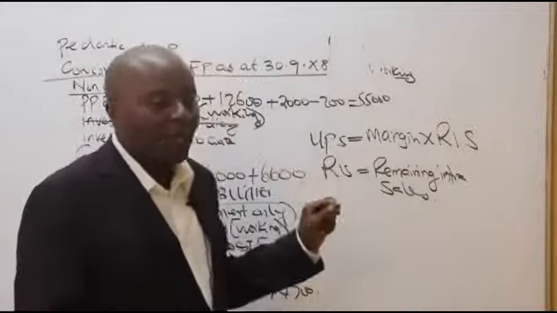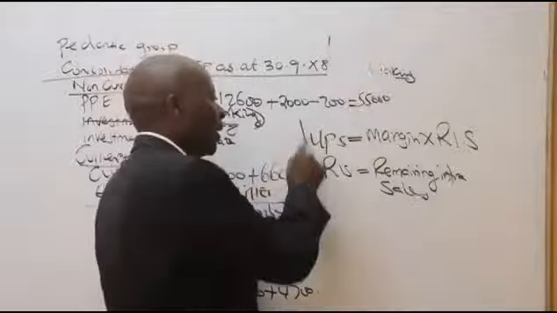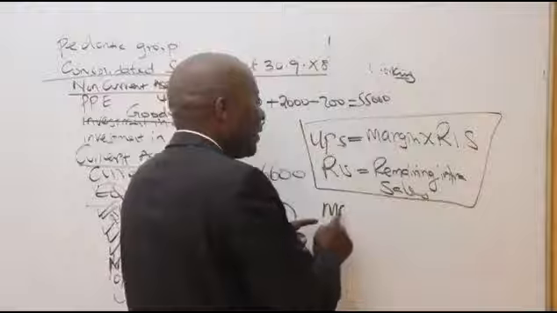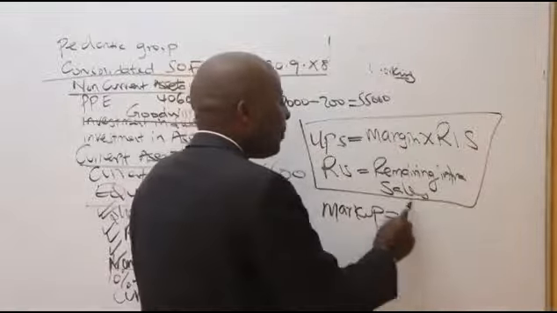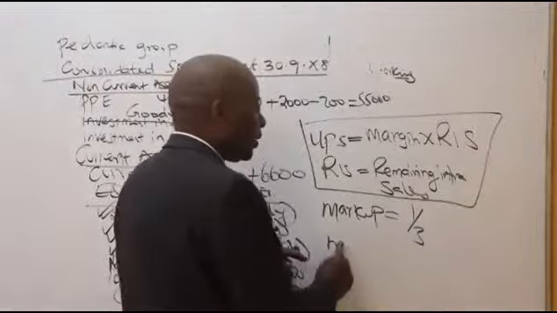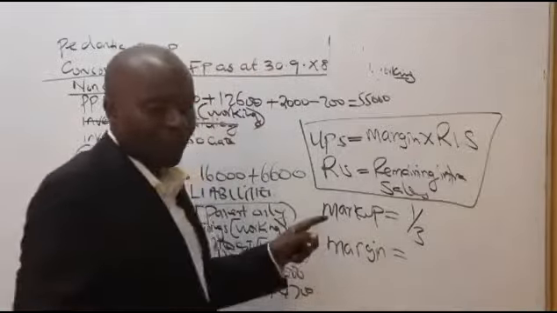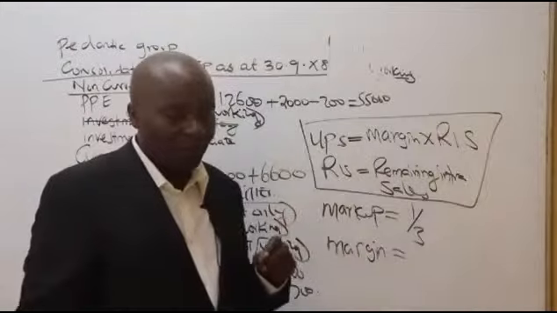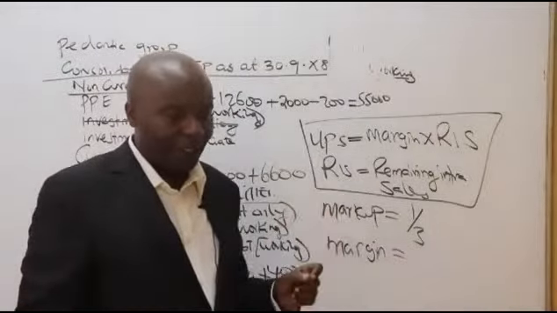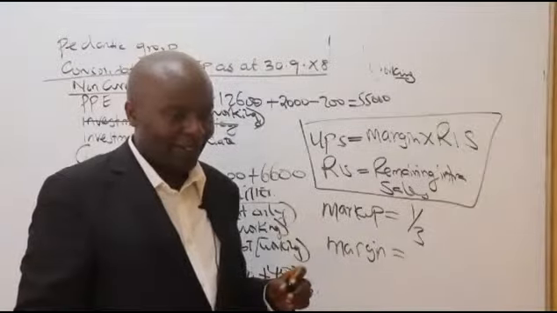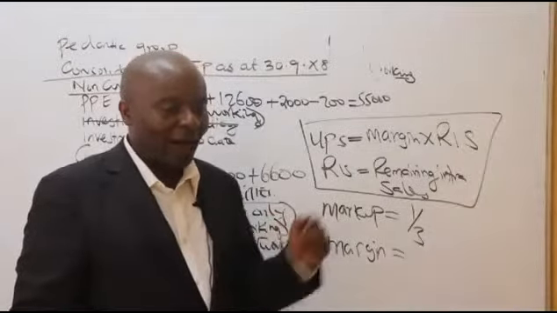Now, ladies and gentlemen, this examiner is very foolish. Instead of giving me the profit margin, he has given me the markup. If he gives me a markup of a third, what will be the margin from your management accounting information? If markup is a third, the profit margin will be a quarter.